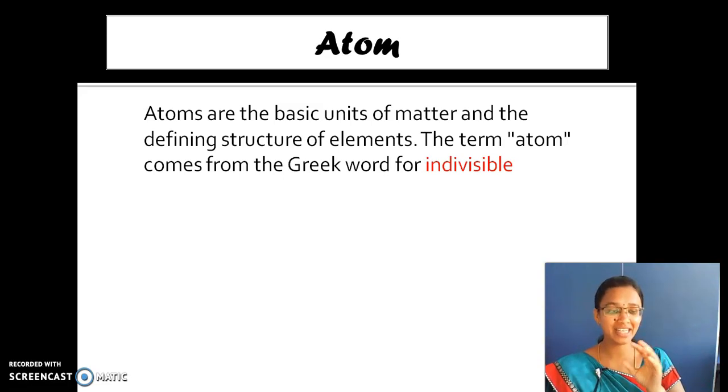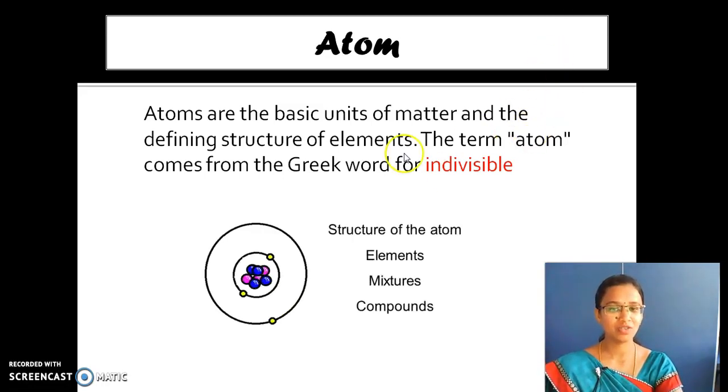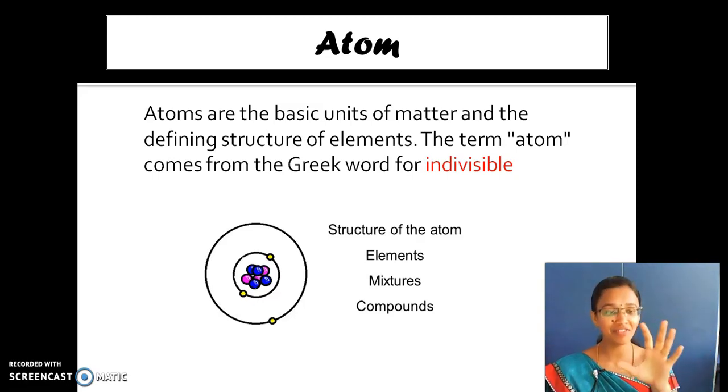But the scientists, with some assumptions, have given some structure of the atom. That has been accepted by all, and nowadays we are following it. Look here. This is the structure of the atom which had been given by the olden scientists. This model has been accepted by all the scientists, but no one has seen an atom.